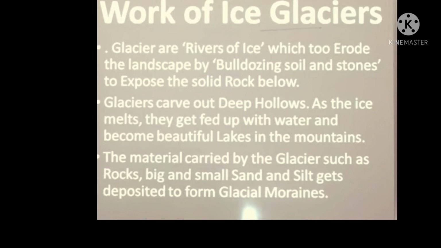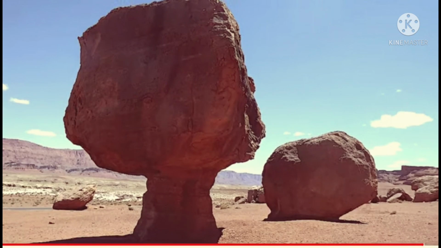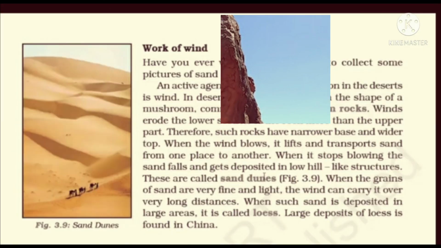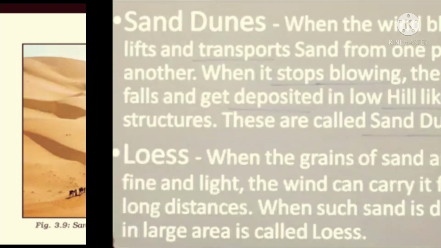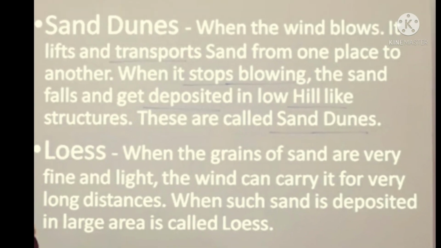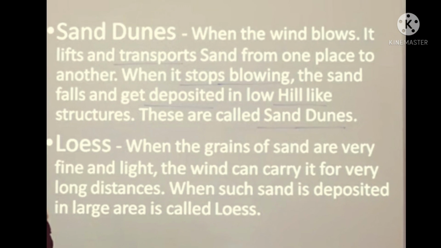Now, an active agent of erosion and deposition in the deserts is wind. When the wind blows, it lifts and transports sand from one place to another. When it stops blowing, the sand falls and gets deposited in low hill-like structures. They are called the sand dunes.